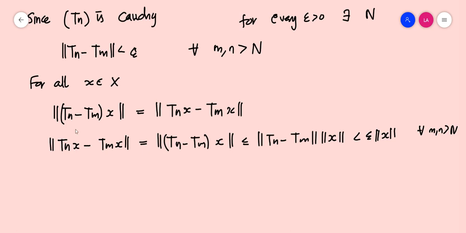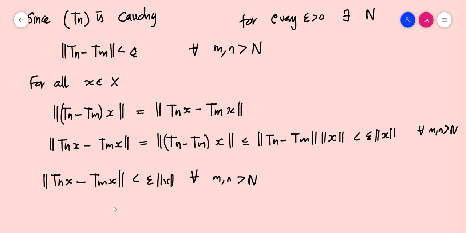Now this is true for every x. That is, we have established that norm of Tnx minus Tmx should be less than epsilon times norm x for all m, n greater than capital N and for all x element of capital X. So we choose a particular x.